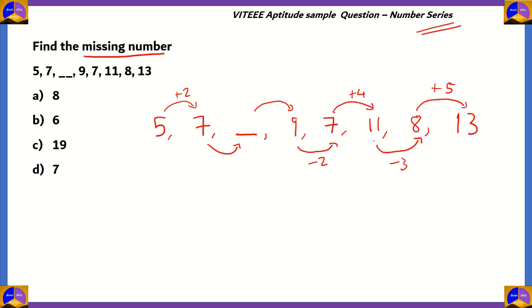And the series of addition and the series of subtraction are both increasing in value. See, minus 2, and then at the next subtraction it's minus 3. So the numerical value is increasing. Similarly, on the addition side, you have plus 4, and then when the next addition comes, it's plus 5.